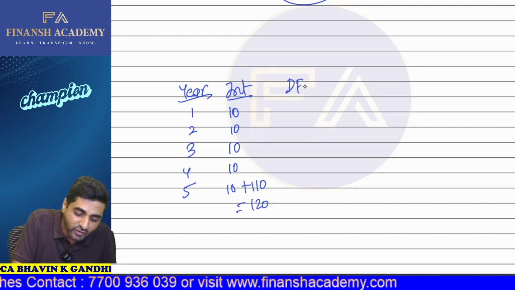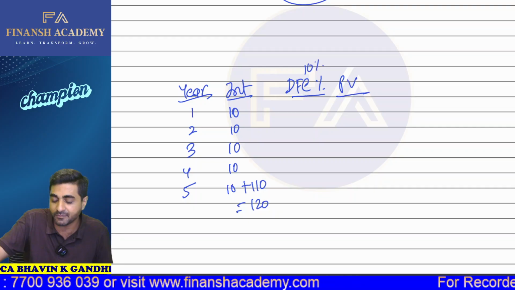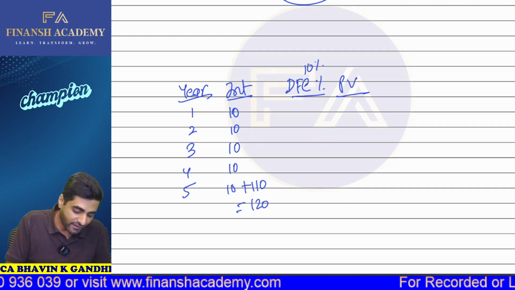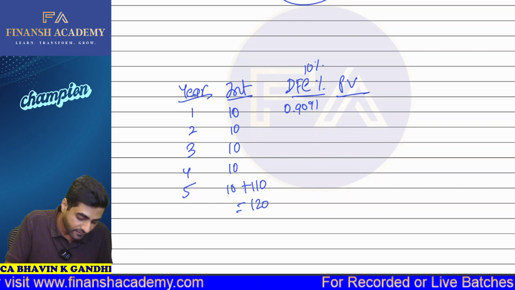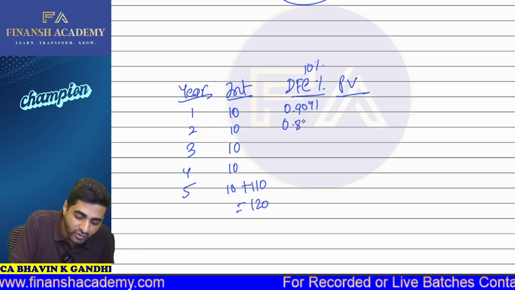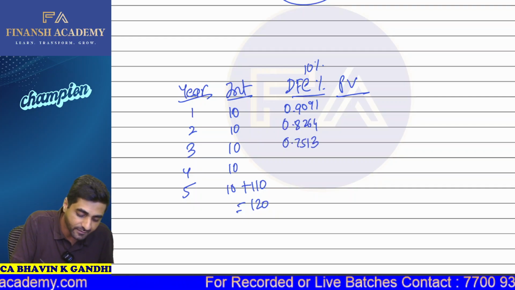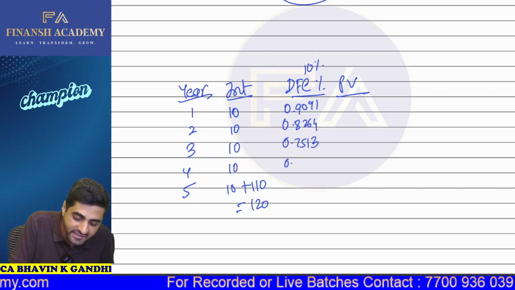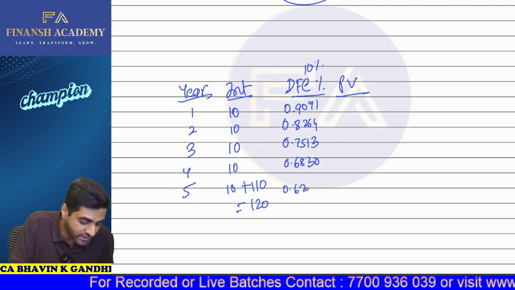Now what we need to do is discount it, first bringing it to the present. Suppose your discounting rate is 10%. So 1 divided by 1.1 gives 0.9091. Then this becomes 0.8264. Then this becomes 0.7513. This becomes 0.6830. And this becomes 0.6209.